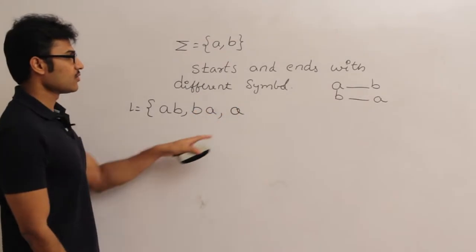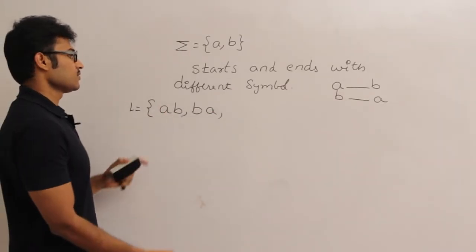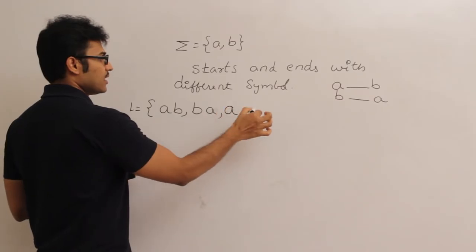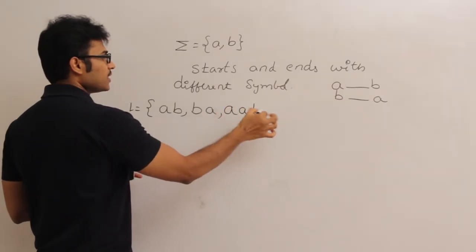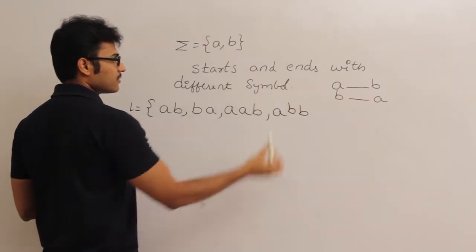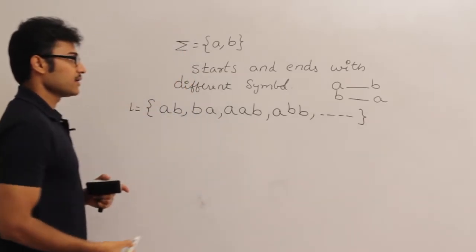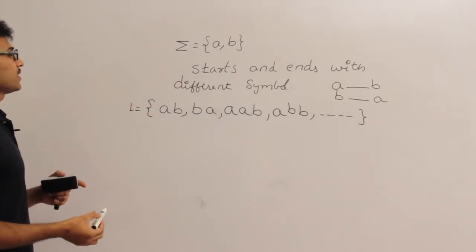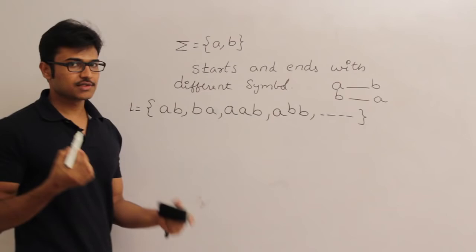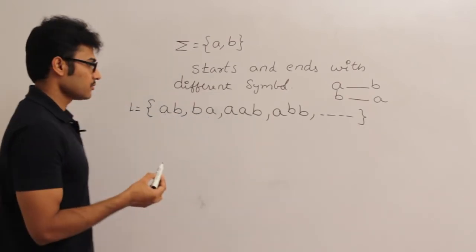The reason is it is going to start with a and end with a, but it is not going to contain any such strings. Let us say a, b, in the middle there can be a, or a, b, in the middle there can be b, and so on. Finite or infinite? Infinite, right? So let's try to give a finite automaton. If the language is infinite, we don't know whether we'll be able to give a finite automaton or not.